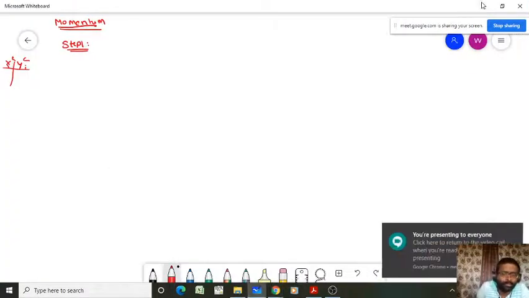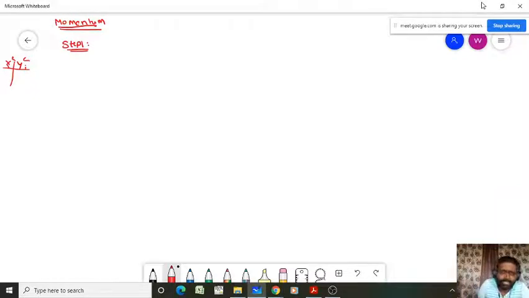What we have to do in momentum, step 1. Similar to the remaining optimizers, we have to initialize all the required parameters. You have to read your data set xi and yi and initialize your learning rate eta equal to 0.01, whatever it may be.